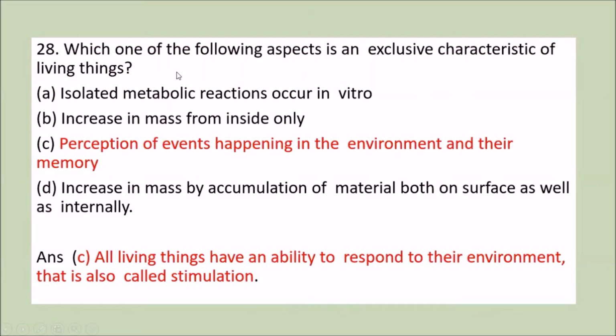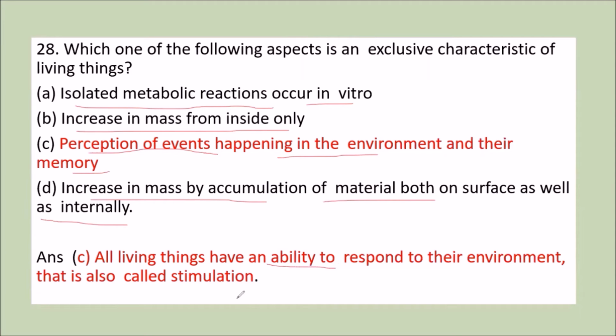Next question is, which one of the following aspects is an exclusive characteristic of living organism? First is isolated metabolic reactions occur in vitro. Second, increase in mass from inside only. Third, perception of events happening in the environment and the memory. And fourth is increase in mass by accumulation of material both on surface as well as internally. We know that living things have an ability to respond to environment, and this is known as stimulation. So option C is the correct answer.